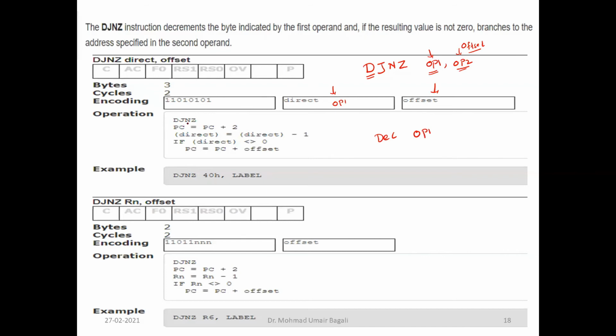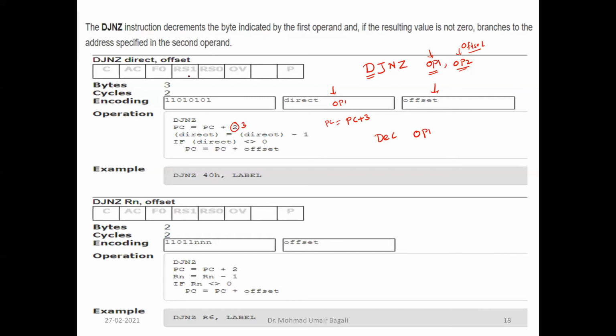Now after decrement, jump, non-zero, what is it going to do? Sorry, it is not +2, it should be +3. It will generate the address of the next instruction. How will it generate the address of the next instruction? Current value of PC plus the size of the instruction. The size of the instruction is 3, so it is going to add 3. By misprint it is 2, so you make it 3.